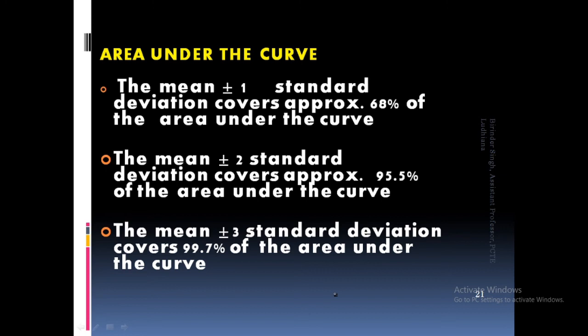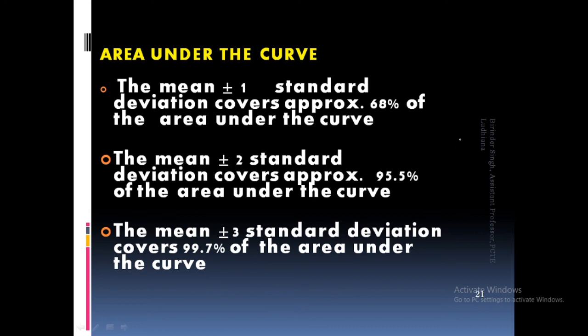What is standard deviation? This comes under the measures of dispersion. You already studied the measures of central tendency, in which you studied mean, median, mode, etc. That is, values are concentrated around a central value. So now what do measures of dispersion mean? From the central value, how far the values are away from it.